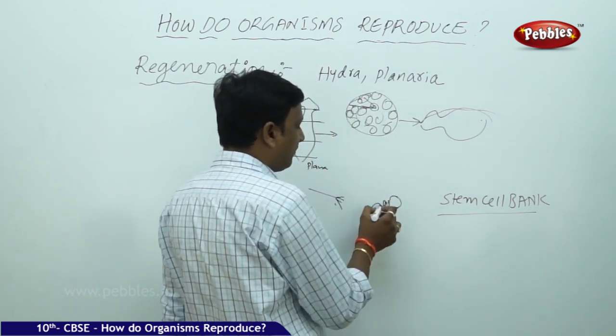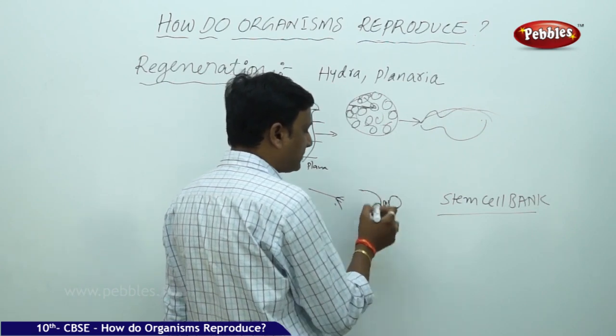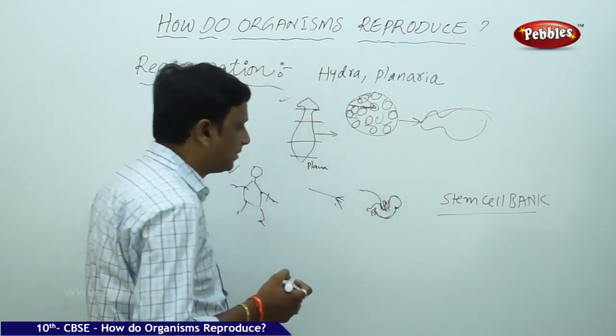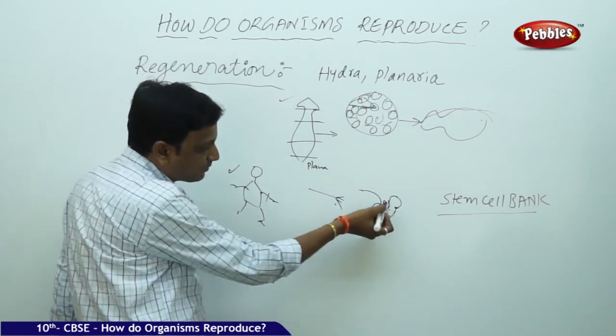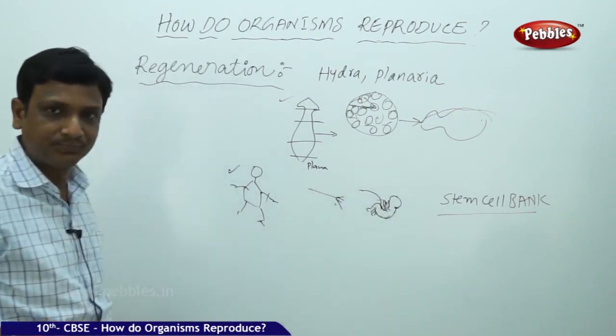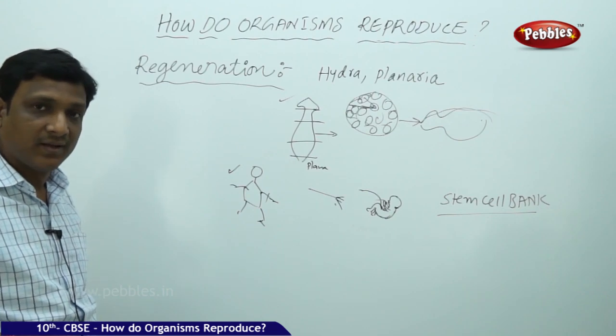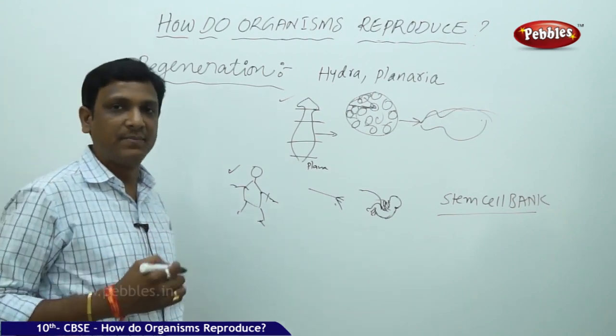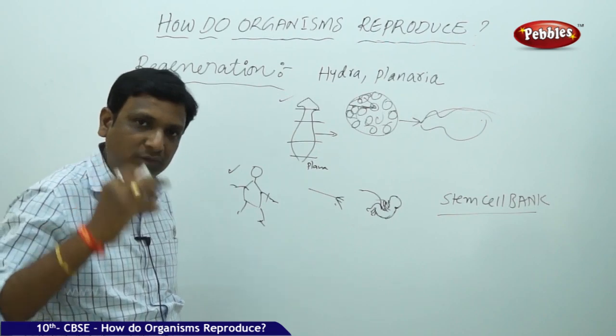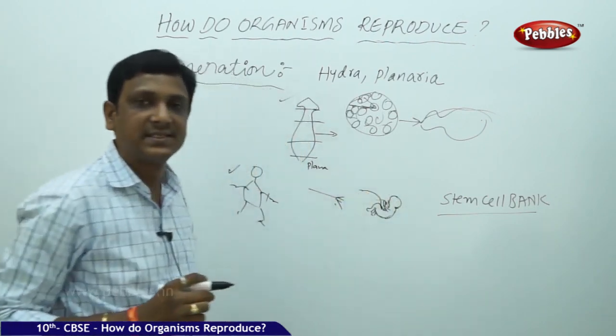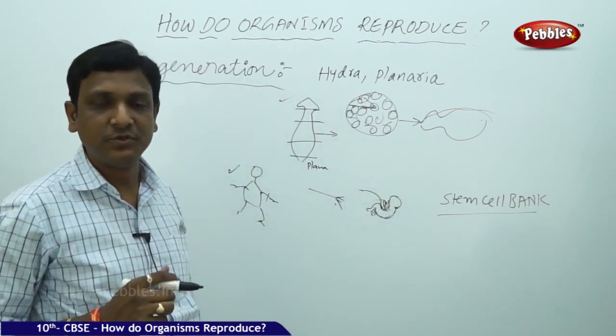The newborn baby will have a cord attached to the mother called the umbilical cord. Whenever the baby is born, this umbilical cord is cut. Now, the stem cell banks are preserving part of this umbilical cord with stem cells for future use.